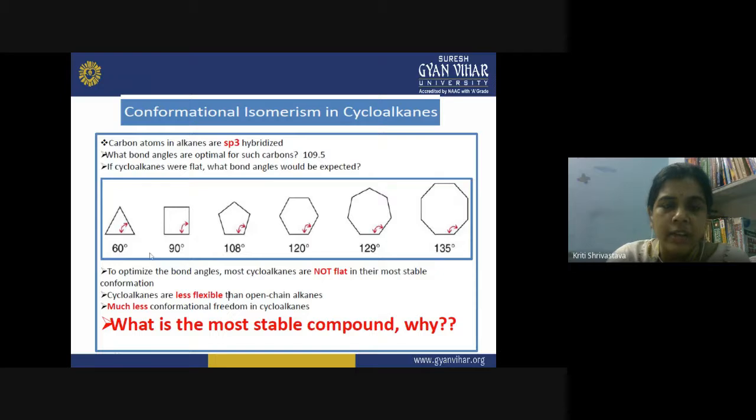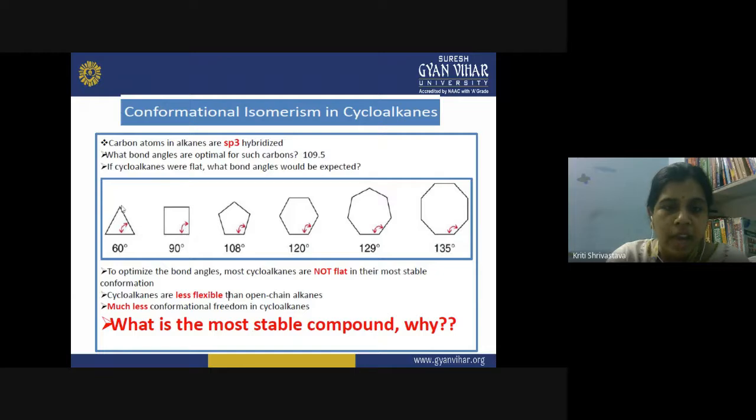Similarly, as you increase the number of carbon atoms in the ring, there is a continuous increase in the bond angle value, and it becomes optimum around 120 degrees, which is near 109.5, and also in cyclopentane when it becomes 108 degrees. Because this ideal bond angle is not possible in the cycloalkanes, they are never flat molecules. They don't have any stable flat structure.